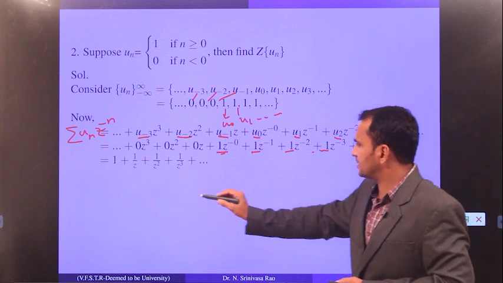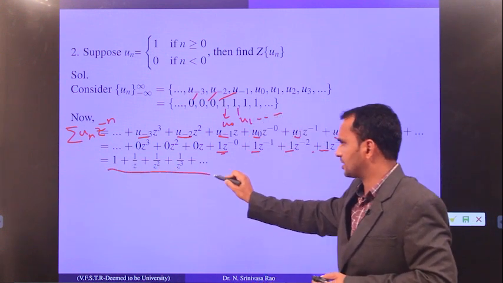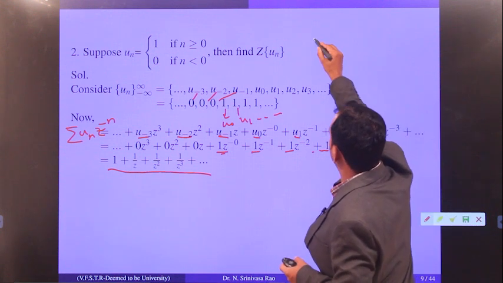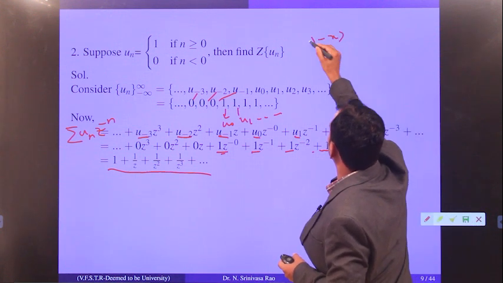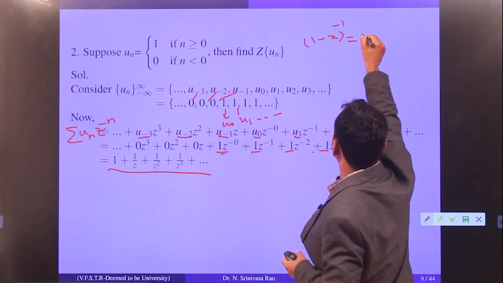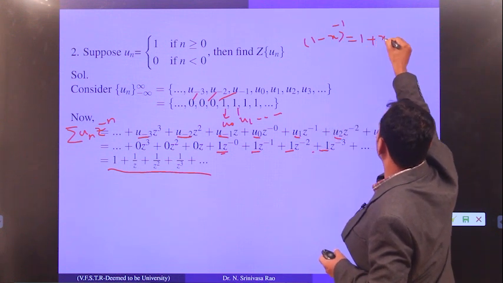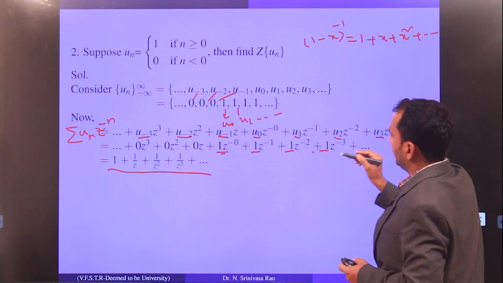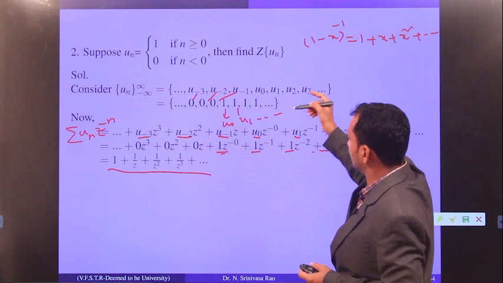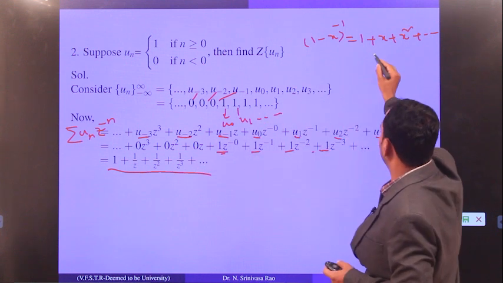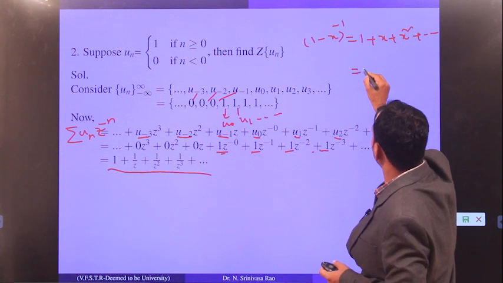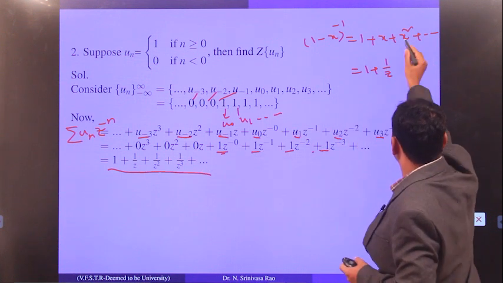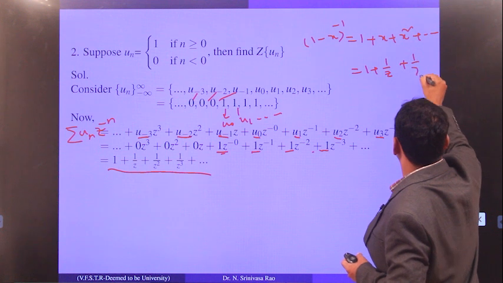Now how are you going to simplify this expression? This is an infinite series. I have told you already what the expansion for this is: 1 minus x whole power minus 1 expansion is 1 plus x plus x square plus so on. Now if you substitute, in the place of x it is 1 by z, and in the place of x square it is 1 by z square.